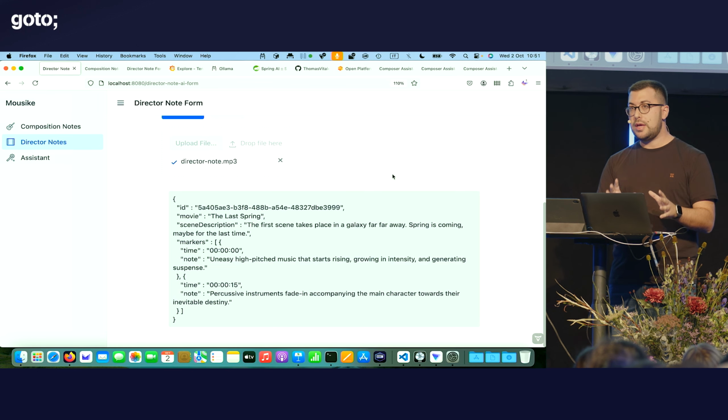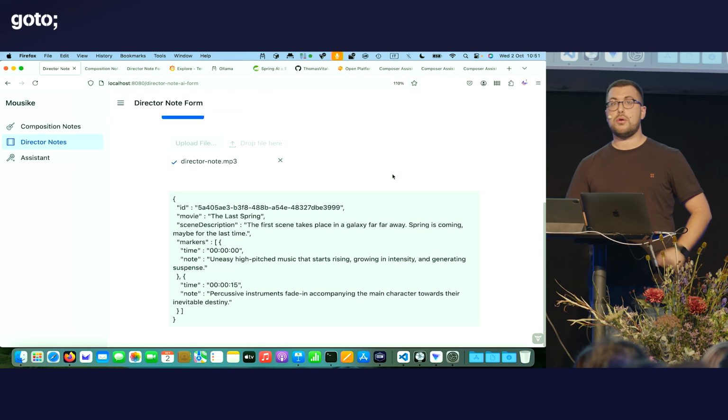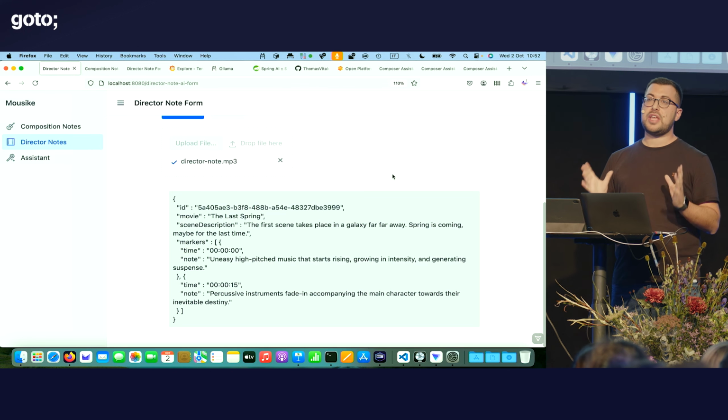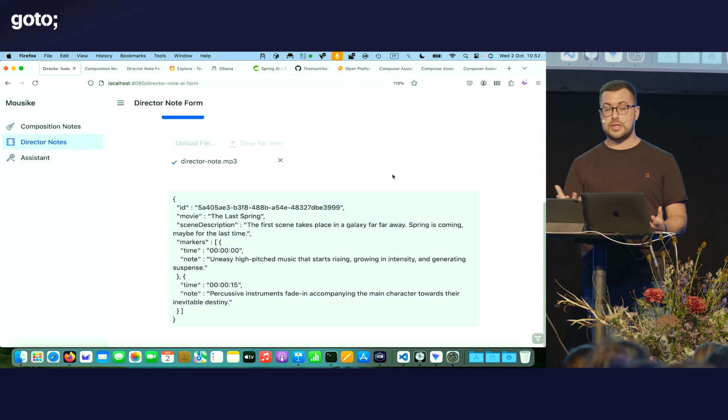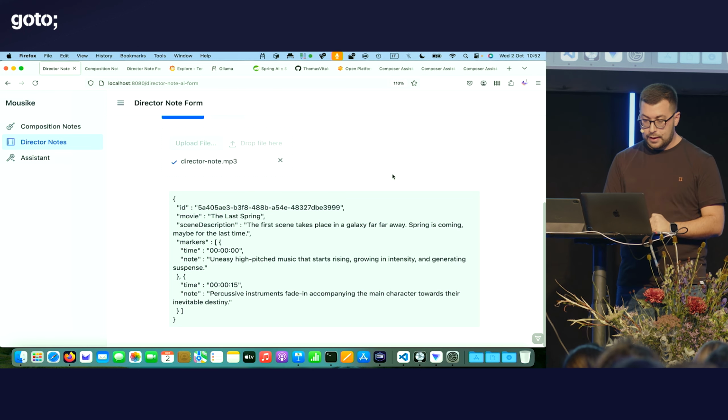But if we combine large language models with all the extremely stable and resilient stack that we have as Java developers, because we know how to build enterprise applications, and then we make sure to keep humans in the loop, I'm sure that we can achieve really good and robust solutions.